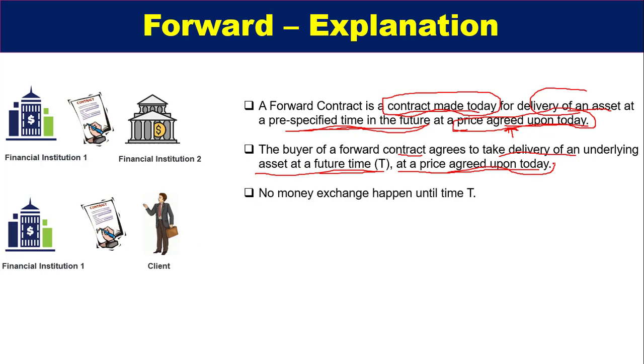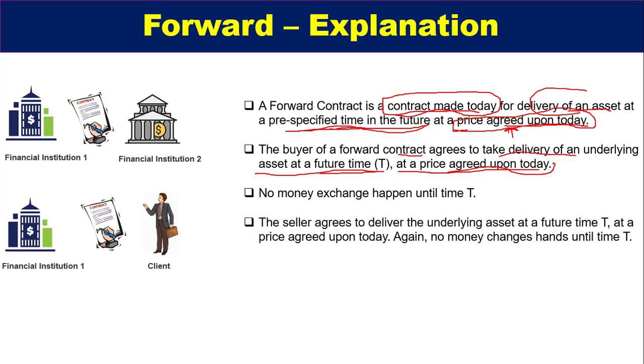So until now, no money exchange happened until time t. Means up to 30 days or 90 days, whatever the time they have decided, no money exchange will happen in between until time t. Now, the seller agrees to deliver the underlying asset at a future time t at a price agreed upon today. Means there's a contract between buyer and seller, so the seller also has to agree to deliver the underlying asset at a future time. And again, no money changes hands until time t.